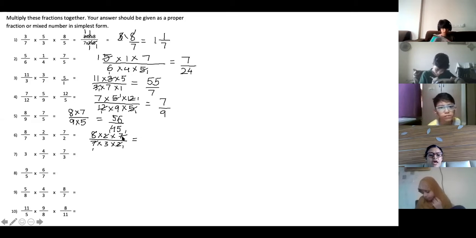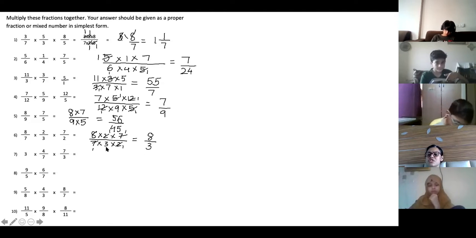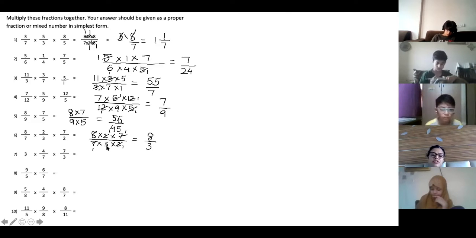So what will be my answer now? What is left in the numerator? 8. And 3 in the denominator. It is 8 by 3, not 8 into 3. Don't say "into" for a fraction, okay? Then you will make a mistake. It is 8 by 3.